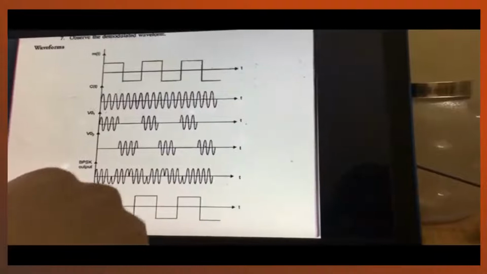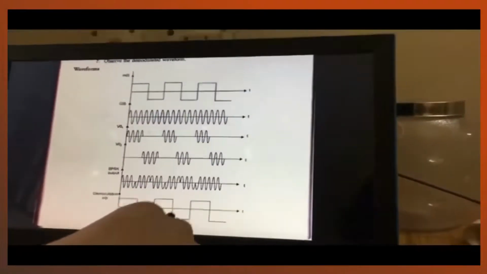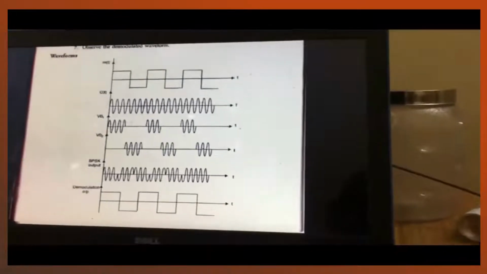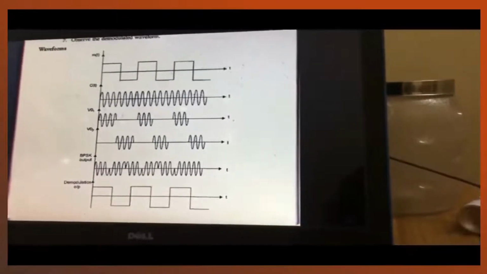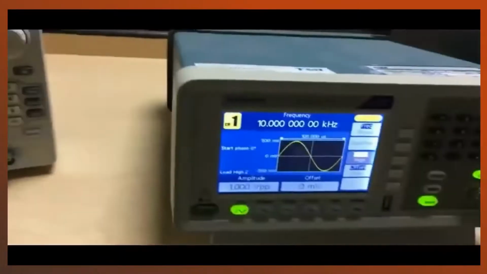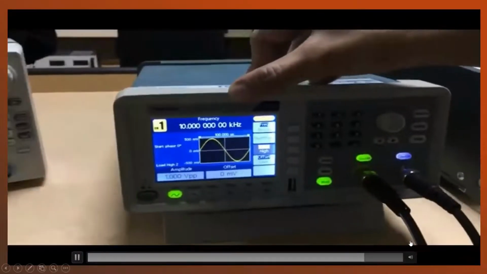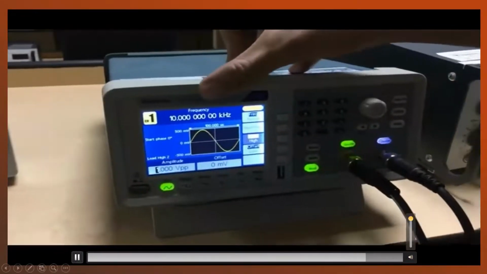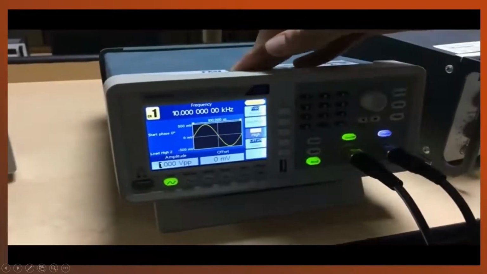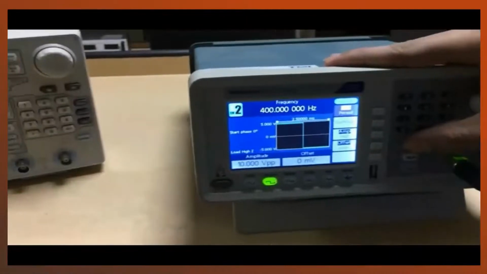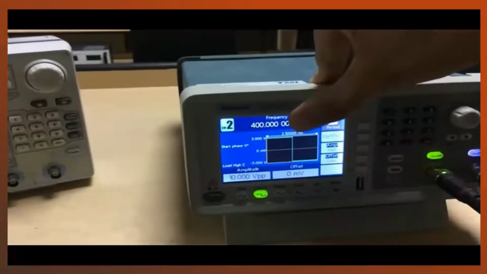Yeah, this is the demodulator output, which is nothing but a square wave, because this is what we gave as the message signal. So this is the function generator, in which this is the carrier signal. The frequency is 10 kHz and the amplitude is 1 VPP. And for channel 1, this is the message signal, in which there is a square wave.